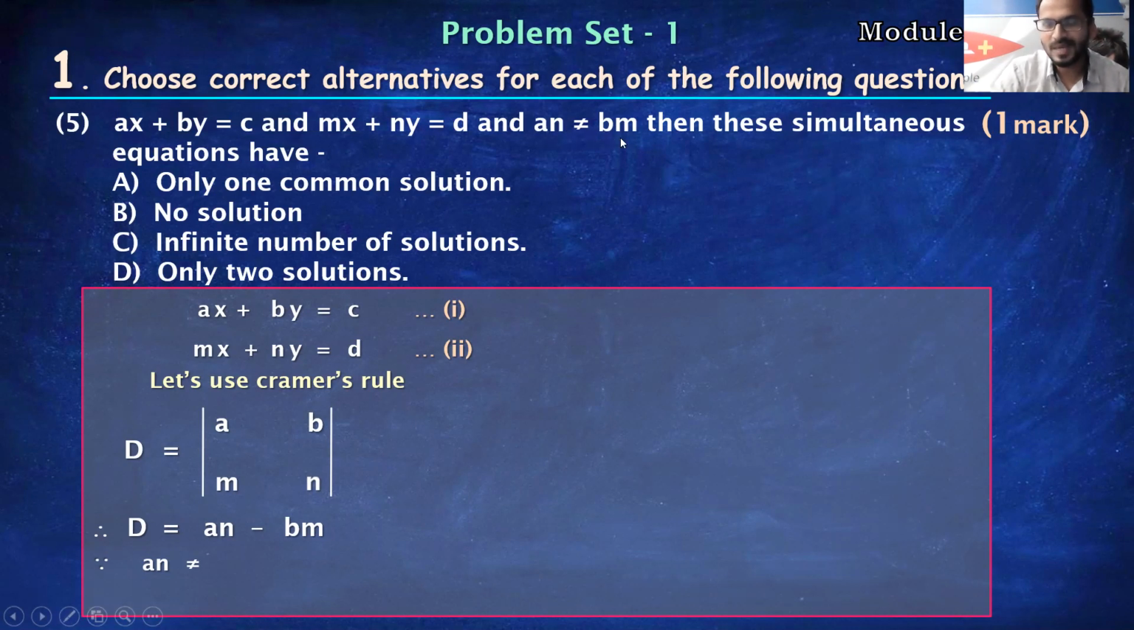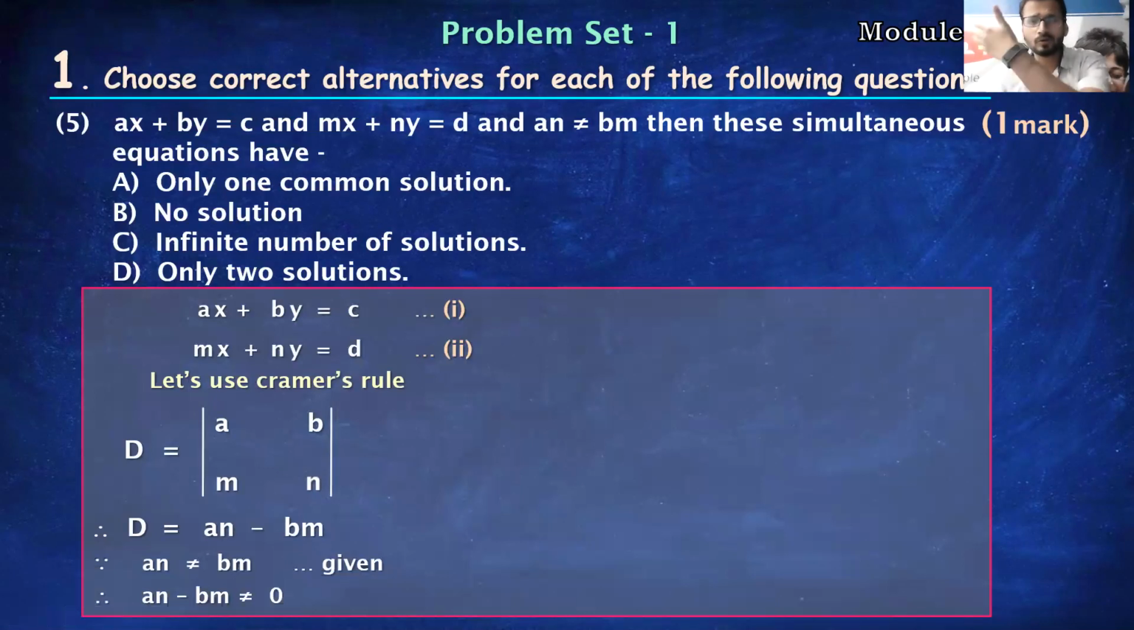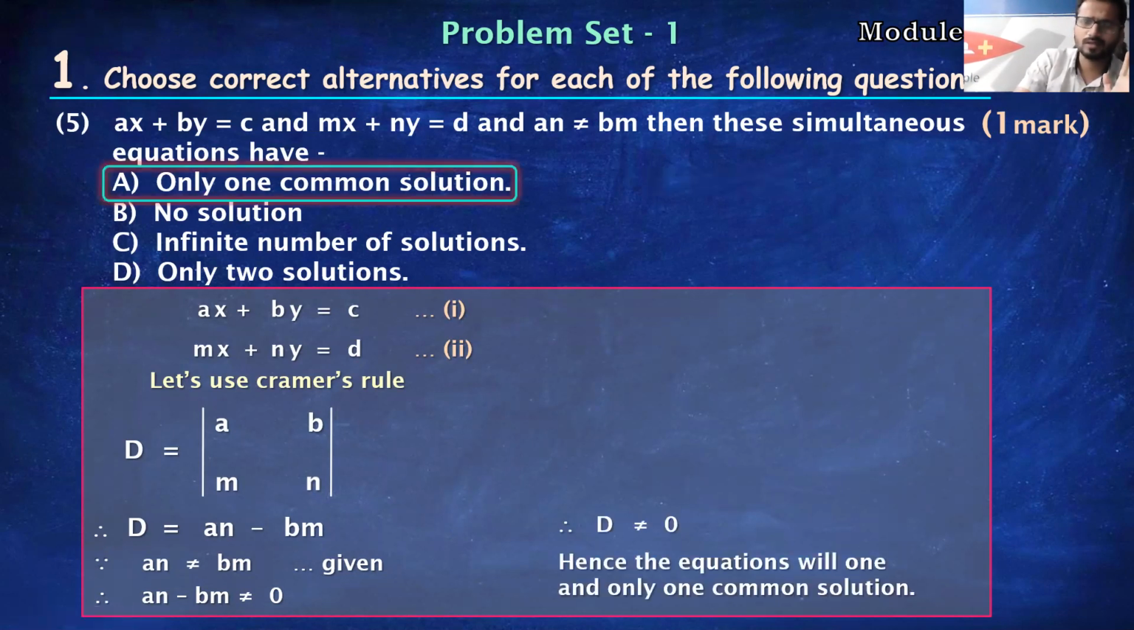An is not equal to bm, which means what? If we subtract this, we are definitely not going to get the value of b as 0. That means if b is not equal to 0, what, students? We have a unique solution, because we just studied, right? If this had been 0, then we would have to check further whether dx is equal to 0 or not. But if d is 0, then it's straightforward that it has a unique solution, or only one common solution. So this is the answer.